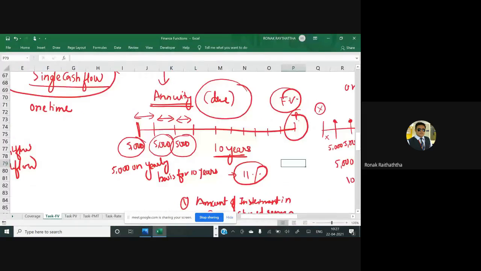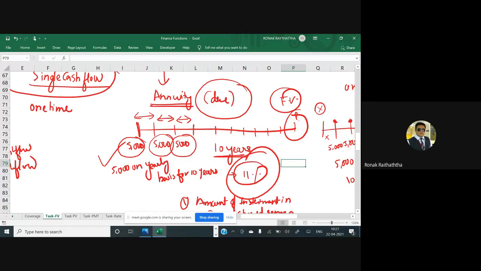5,000 rupees you are investing. No, it can be on a monthly basis too. It can be on a daily basis too. Then the interest calculation and number of periods will be different. As simple as that. Instead of years, you will be taking number of months or number of days. Instead of yearly return, you will be taking the periodic return. We'll get into these complications later on. Let's just have the structural understanding.